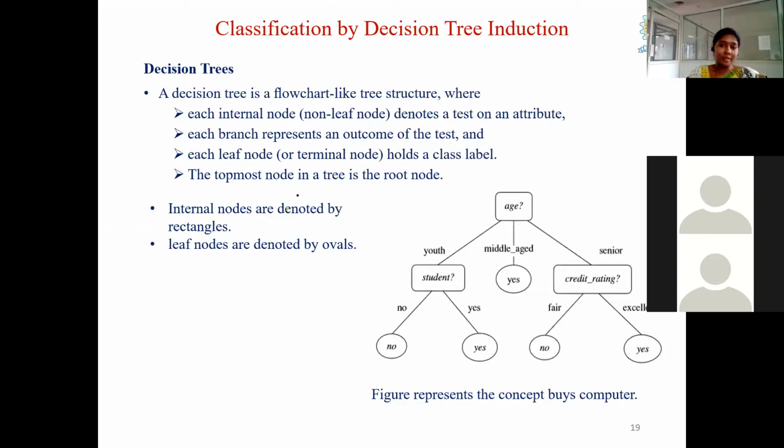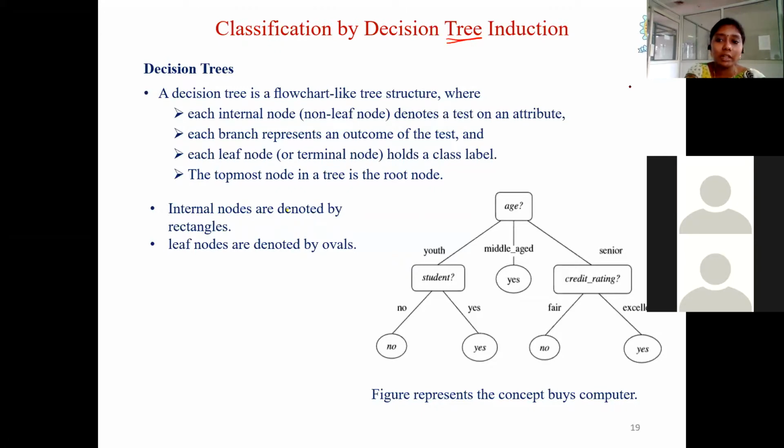As the name itself indicates, decision tree, there is a tree in the name itself. So this is a tree-like structure. A tree usually involves a root.